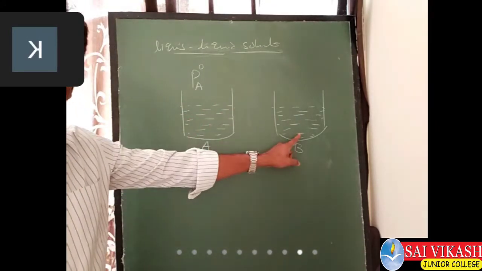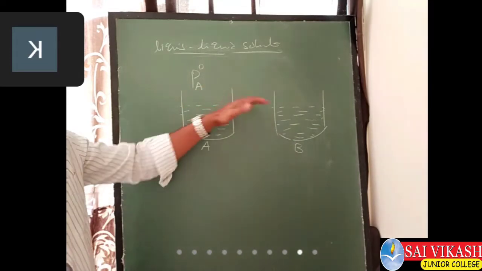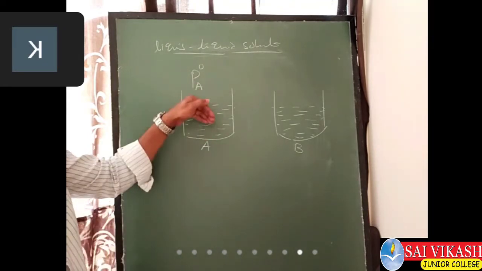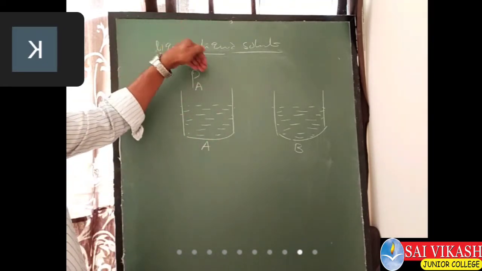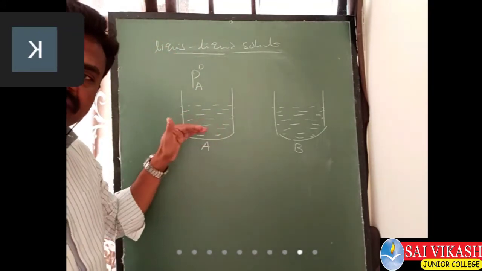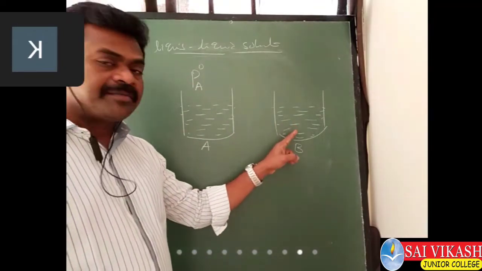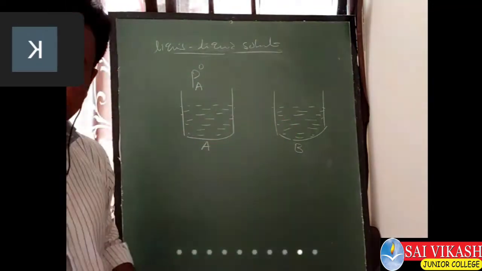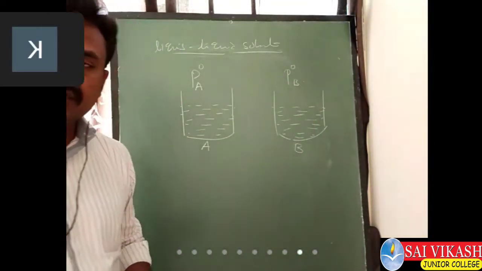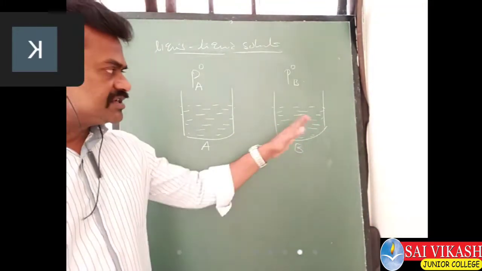If it is a pure solvent, not combined with anything, it has its own vapor pressure, which is the vapor pressure of the pure solvent. The vapor pressure of pure solvent A is P naught of A. Similarly, the vapor pressure of pure solvent B is P naught of B, because it is not combined with anything.